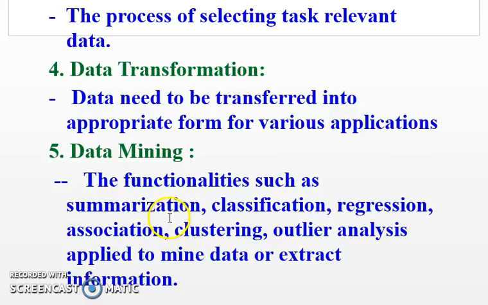For summarization or data comparison purposes, we have the attribute-oriented induction algorithm. For classification, we have the decision tree induction algorithm, Bayesian classification, support vector machines, and rule-based classification. These are the various kinds of algorithms used for performing the classification functionality. For regression, linear regression and non-linear regression can be used to perform regression analysis. For associations, algorithms such as Apriori and FP-growth are used.